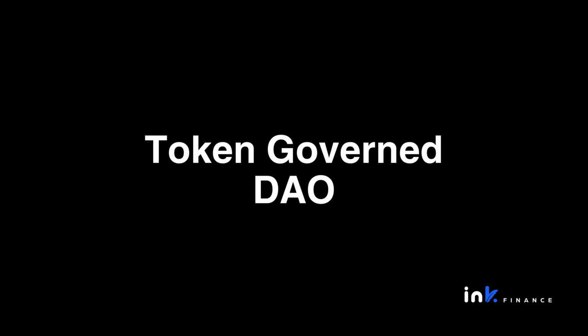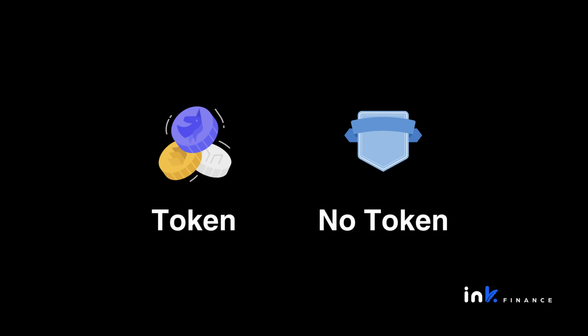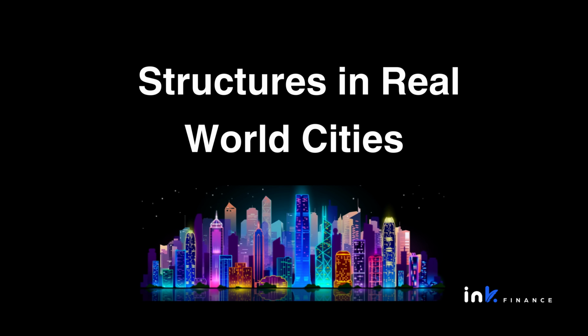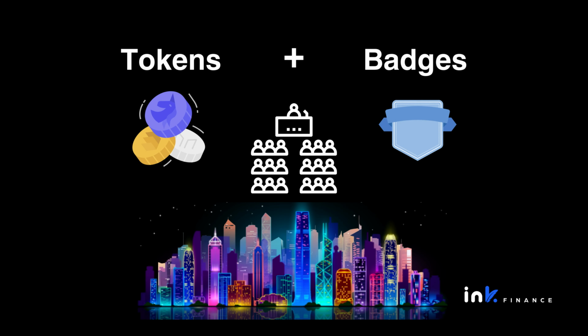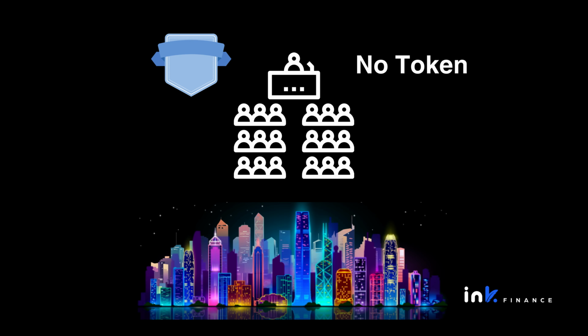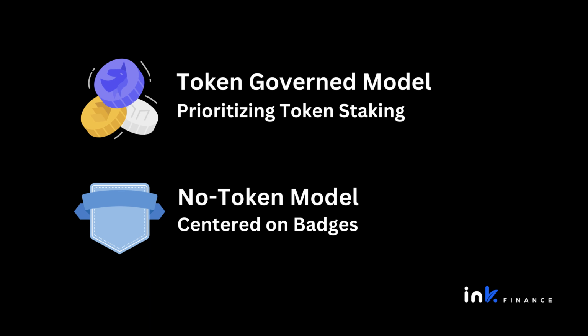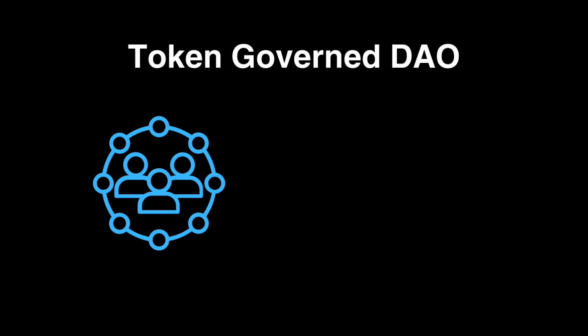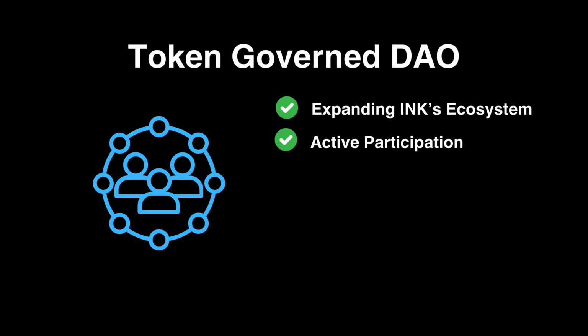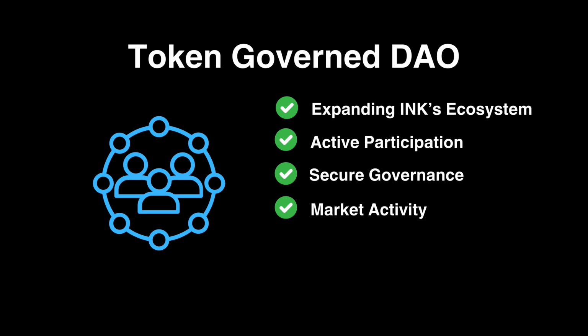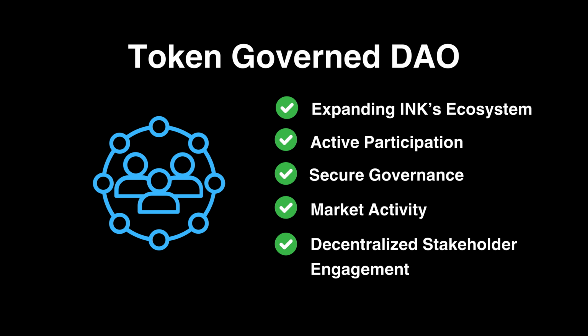The benefits of Ink's Token Governed DAO. Token and no token governed DAO models are much like governance structures in real-world cities, whether driven by tokens and badges or badges only. Each model is tailored to meet the preferences and needs of different organizations in their governance processes. The token governance model is pivotal for the expansion of Ink's ecosystem, fostering active participation, secure governance, increased market activity, and decentralized stakeholder engagement.